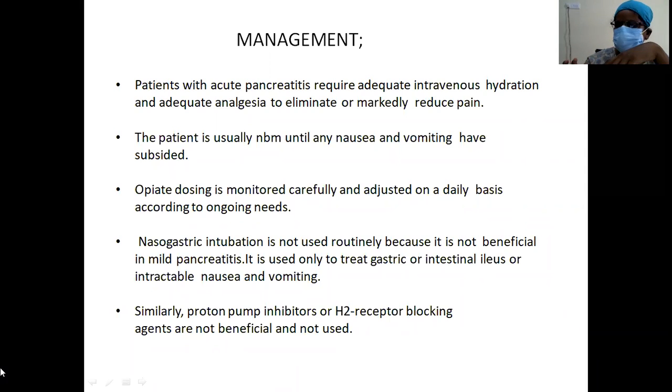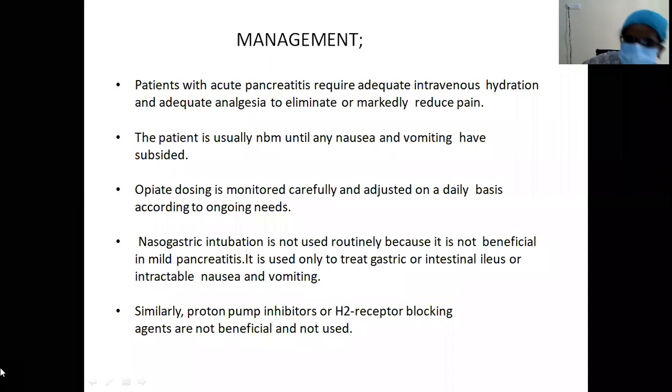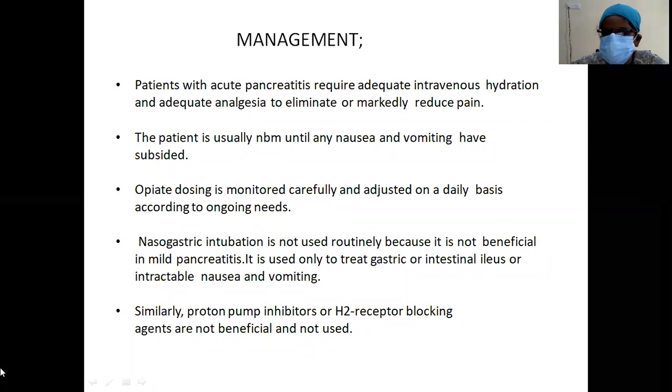There's a lot of fluid loss, so the most important thing is intravenous hydration. Apart from that, what are the things you want to take care of? The pain. To decrease the pain, the patient is usually kept NBM until the nausea and vomiting have subsided.